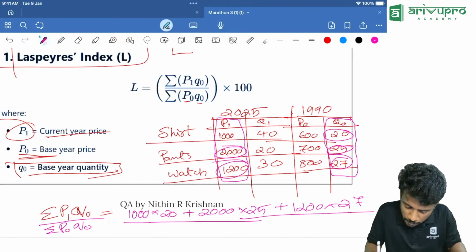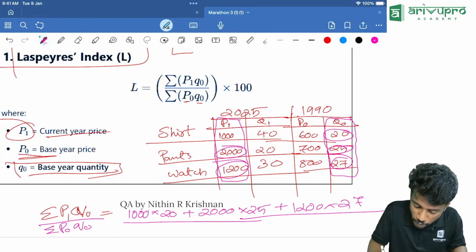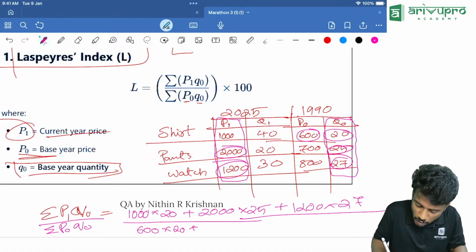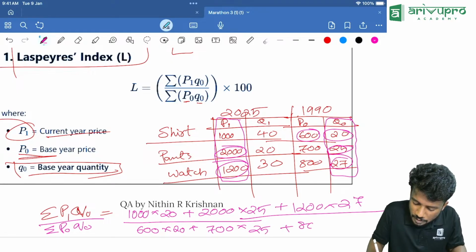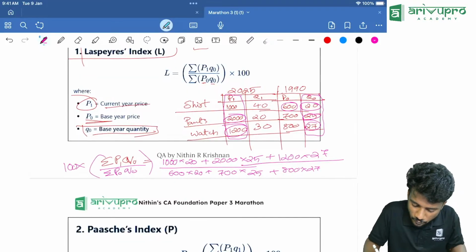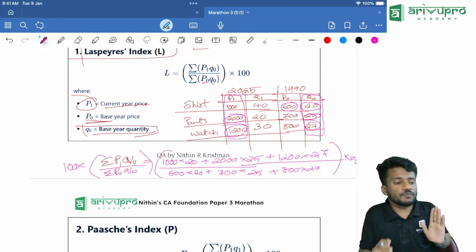Now we need to multiply and write and add everything in the denominator. P0 Q0, that is 600 into 20 plus 700 into 25 plus 800 into 27. Then if you multiply the entire thing with 100, you will get the value of Laspeyres index.